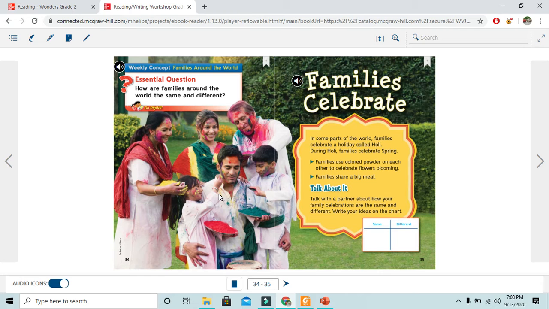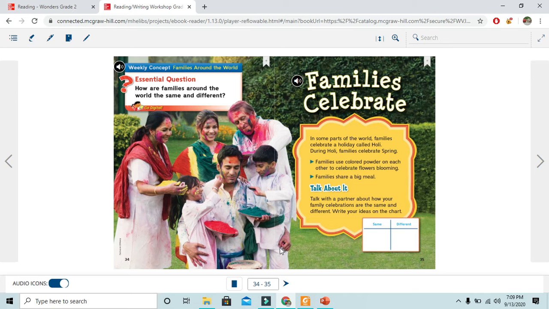Some people around the world have this kind of celebration or holiday, but other people don't have it. They have other celebrations for the spring, okay? Like some go to pick flowers, they pick some fruits. Not all the people around the world have this kind of celebration.